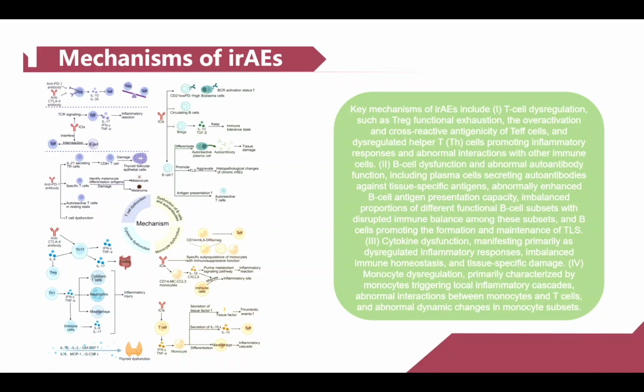3. Cytokine dysfunction, manifesting primarily as dysregulated inflammatory responses, imbalanced immune homeostasis, and tissue-specific damage. 4. Monocyte dysregulation, primarily characterized by monocytes triggering local inflammatory cascades, abnormal interactions between monocytes and T cells, and abnormal dynamic changes in monocyte subsets.